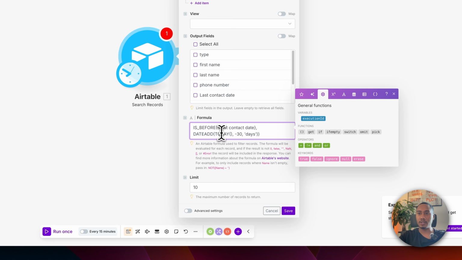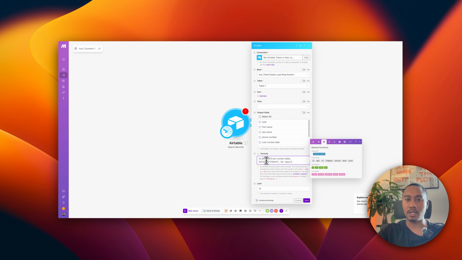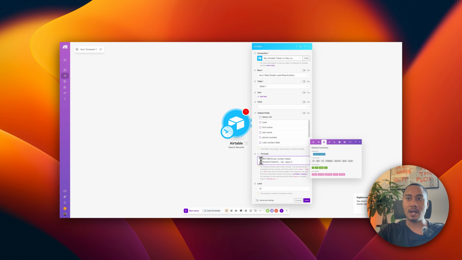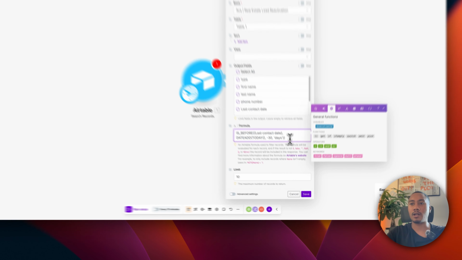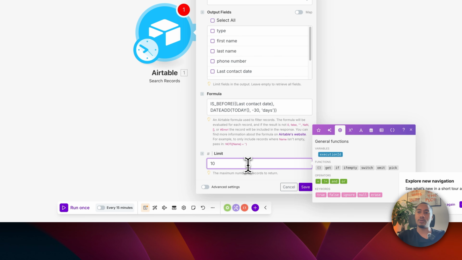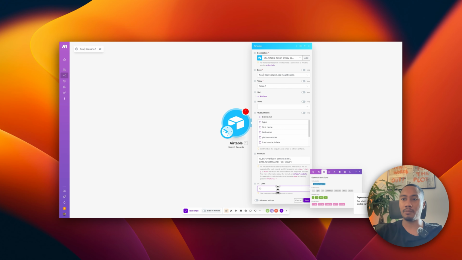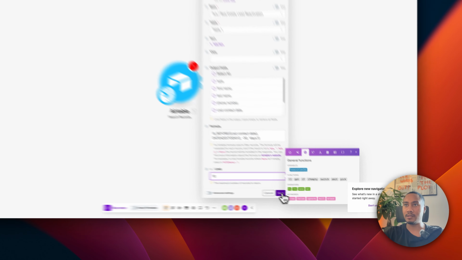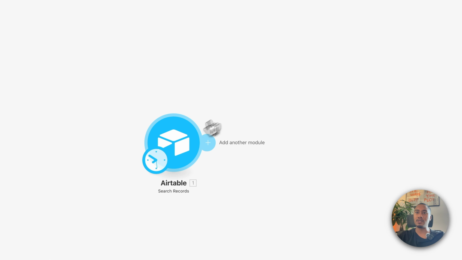So this formula is essentially checking if the last contact date is before 30 days ago, or in other words, if it's been longer than 30 days. That's pretty much what's going on. So just make sure that you have it all set correctly, and then we can just keep this limit set to 10. So yep, perfect. Now let's hit save, and then we can start testing this search records module.